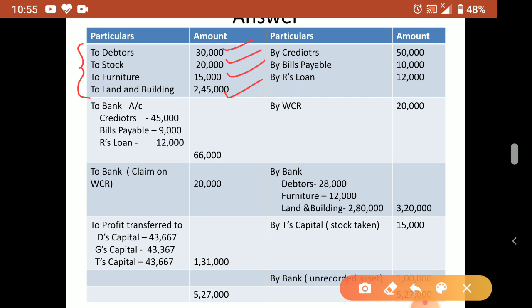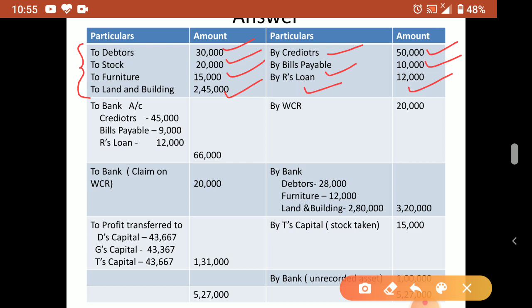Okay. Next, let's transfer all liabilities from the balance sheet, but only outside liabilities. Remember, 50,000, 10,000, 12,000. This is creditors, bills payable, and loan. These three items belong to outsiders. The asset rule is what? Only those assets which can be converted into cash. Fictitious assets don't transfer. Advertisement suspense, P&L account on the asset side, and any capital account, all that you don't transfer. Okay. Goodwill as usual you can transfer.